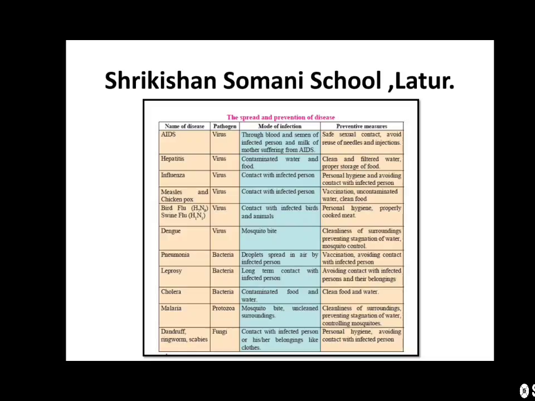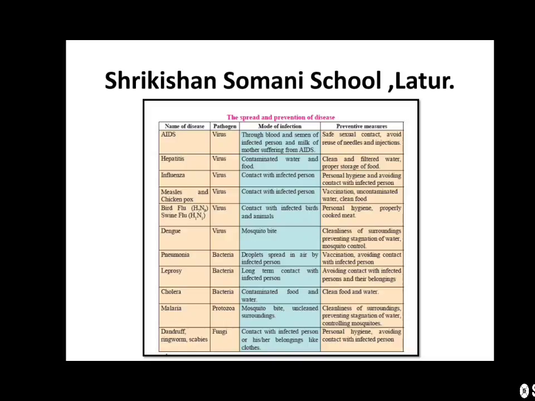Bird flu is caused by the virus H7N9 and swine flu by H1N1. Mode of infection: contact with infected birds and animals. Preventive measures: personal hygiene and using properly cooked meat for eating. Dengue is a viral disease spread by mosquito bite.